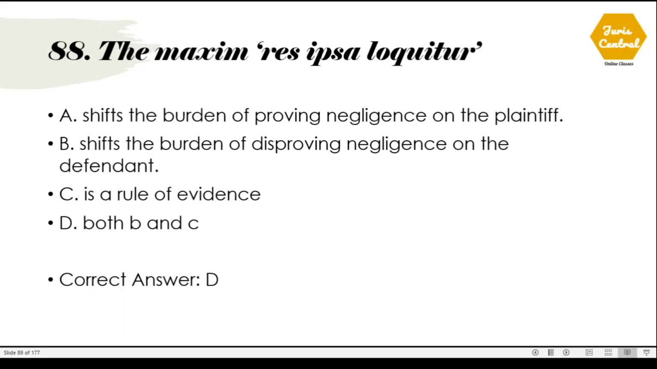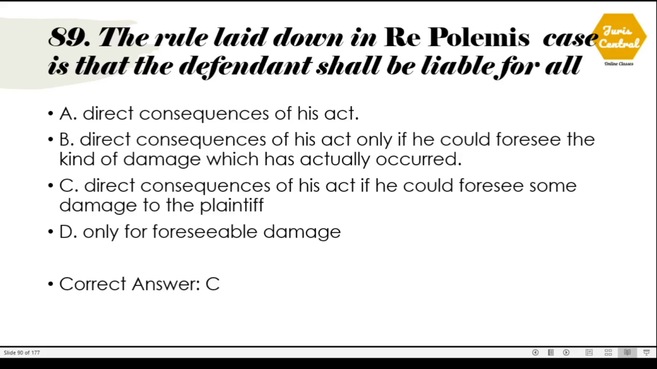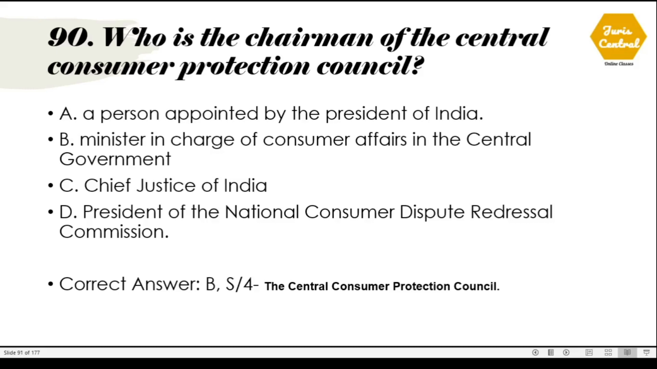88. The maxim res ipsa loquitur. So what it actually does? It shifts the burden of disproving negligence onto the defendant, and it is actually a rule of law. Res ipsa loquitur means the thing speaks for itself. 89. The rule laid down in Re Polemis case is that the defendant shall be liable for all. The correct option is option number C, which is direct consequences of his act if he could foresee some damage to the plaintiff.